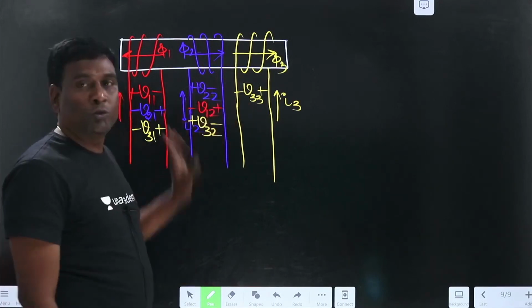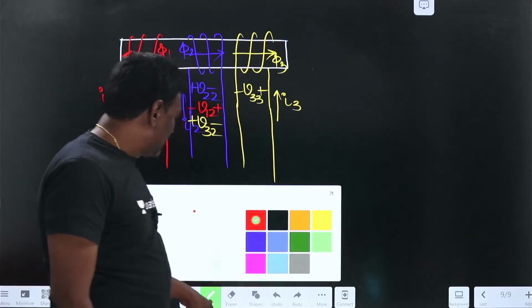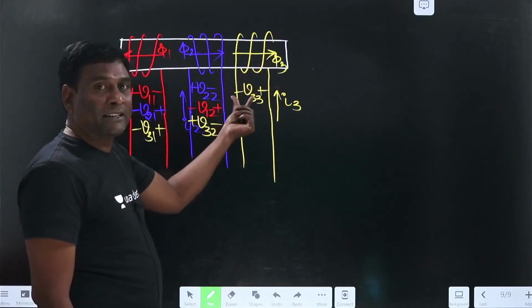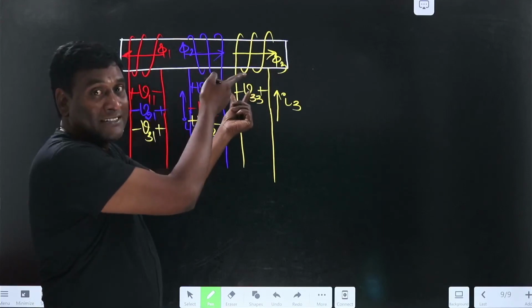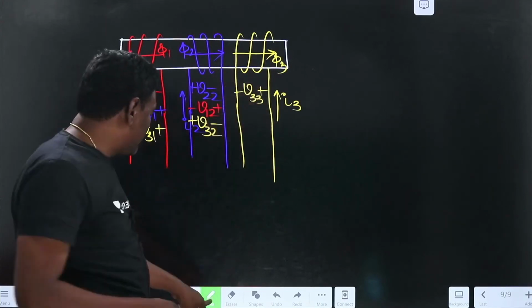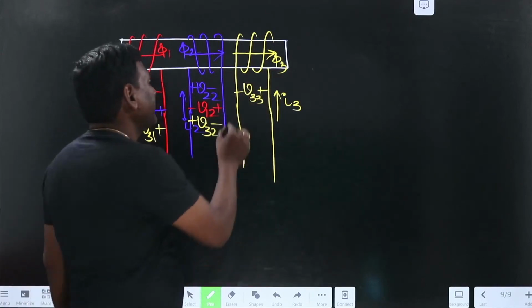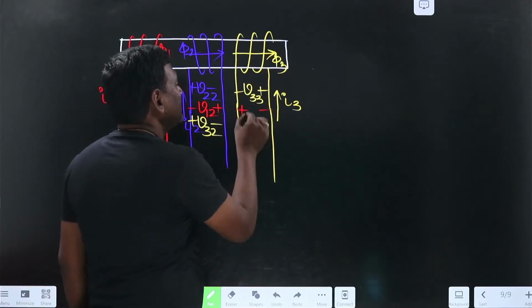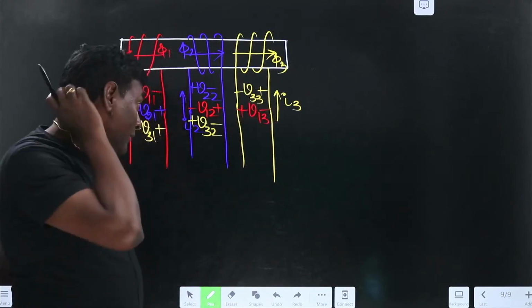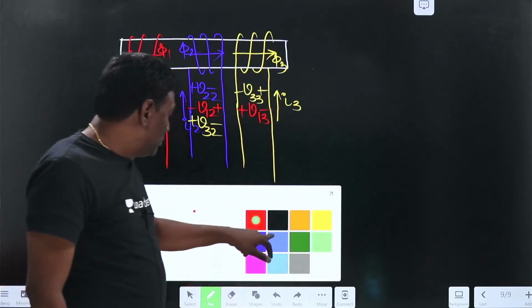Now let us come back to the third. Because of phi 3, voltage is like this. Because of phi 1, net flux is reduced, so because of phi 1, some induced voltage will be there in 3. That particular voltage should be against the self-induced voltage. So plus here, minus here. So this is going to be V because of 1 in 3. Now because of blue.